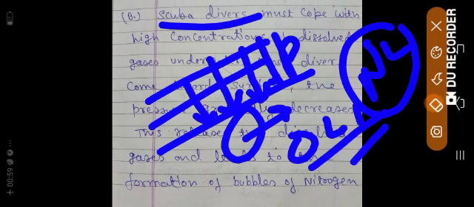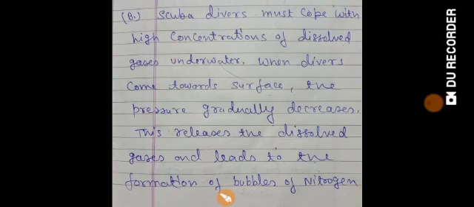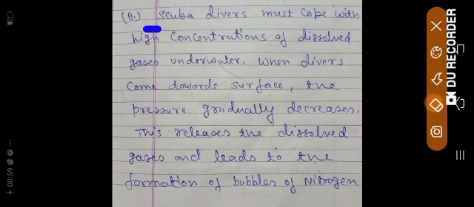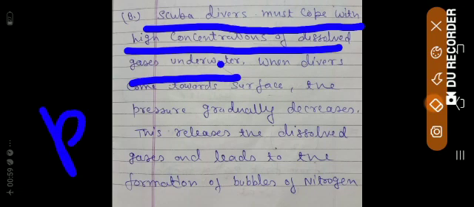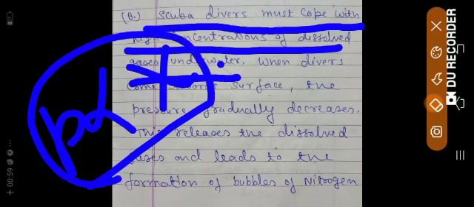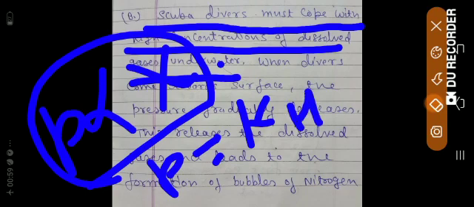Okay, students. Bio students know what capillaries are. Math students, you have to remember it. I am reading one more time. Scuba divers must cope with a high concentration of dissolved gases underwater. Why is there a high concentration of dissolved gases underwater? As I told you, underwater there is higher pressure. Higher pressure means more is the X, or more is the solubility, which is the application of Henry law. I explained earlier in this video the mathematical formula of Henry.